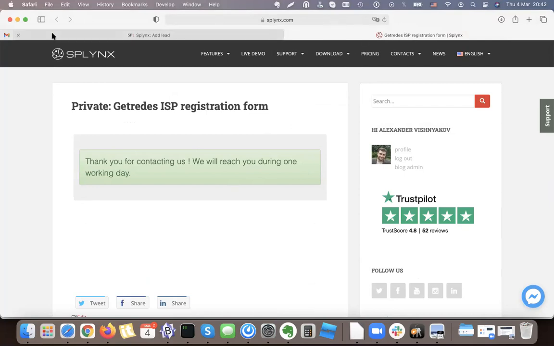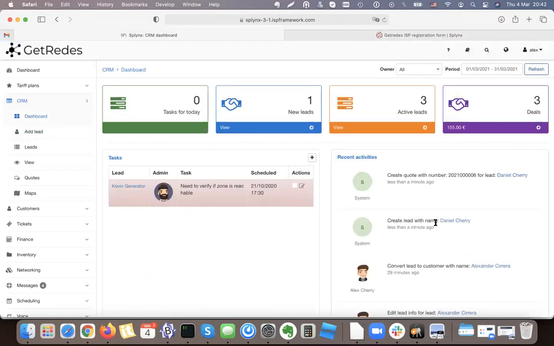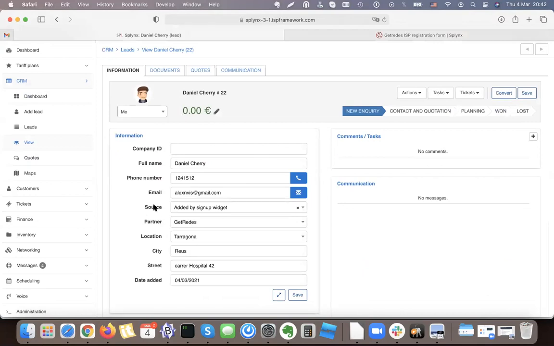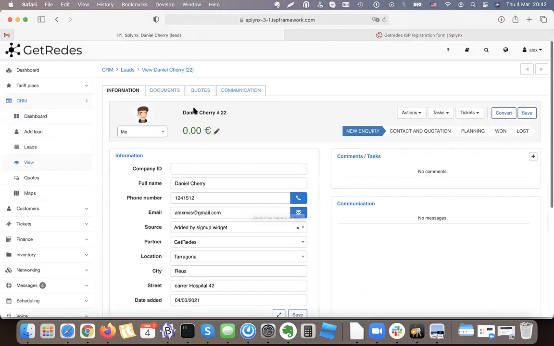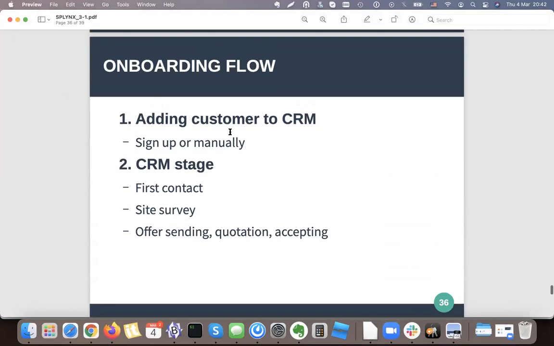Let's go to the lead and we will see there's a new client, Daniel Cherry, that was created. And when we go to this customer, we see that there is a source added by sign up widget and the customer is ready, or the lead is ready. It was auto assigned to me because I set up this inside the Splynx configuration, but it can be assigned to different admins. So that the first step was done. So the first step was here is adding customer to CRM. So he is already there.